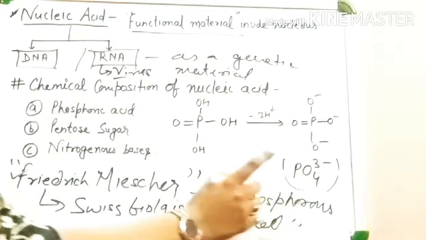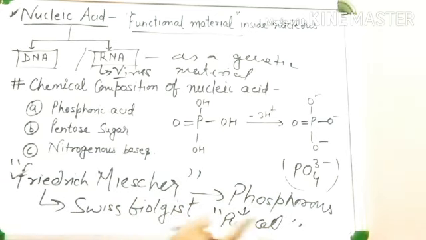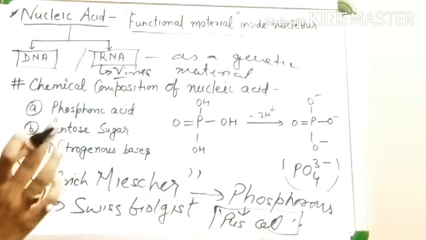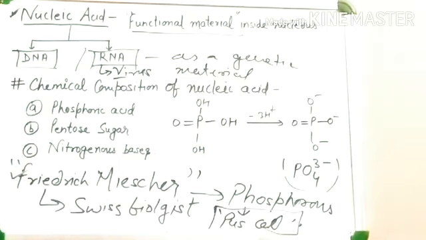This pus was obtained from discarded bandages. He named the substance, which was isolated from the pus cells, nuclein. So nucleic acid was previously known as nuclein.